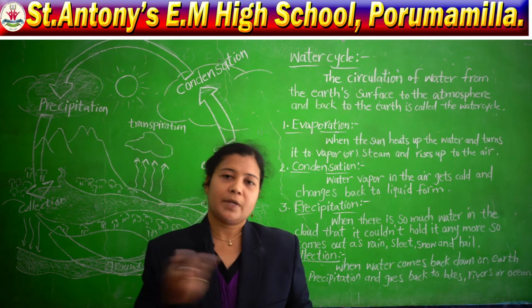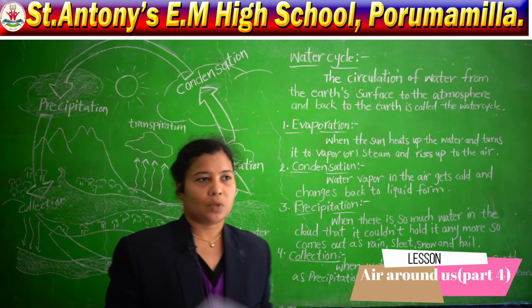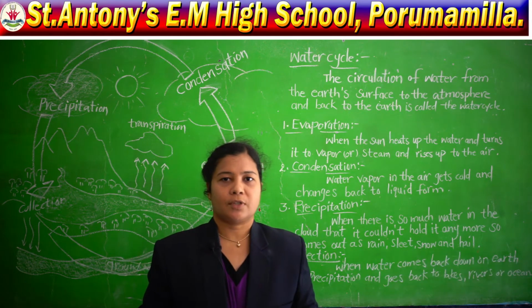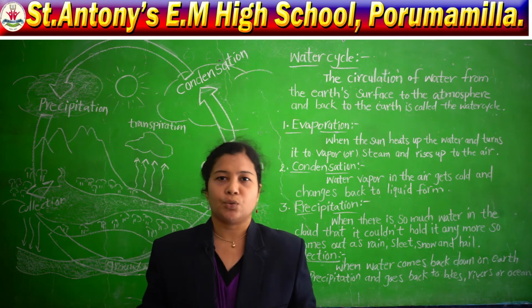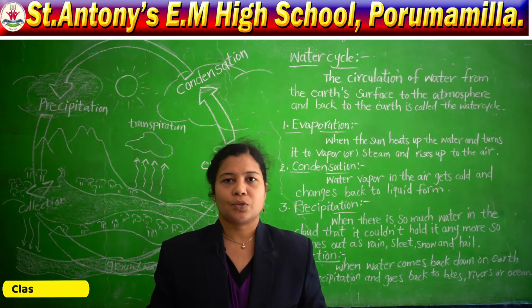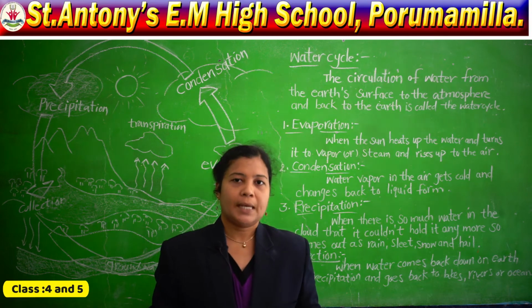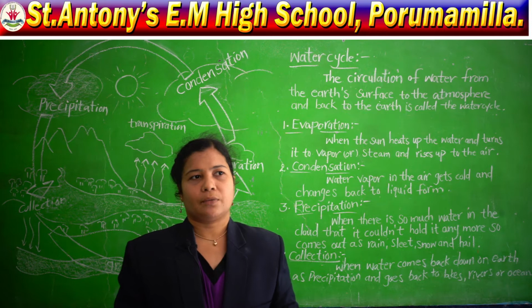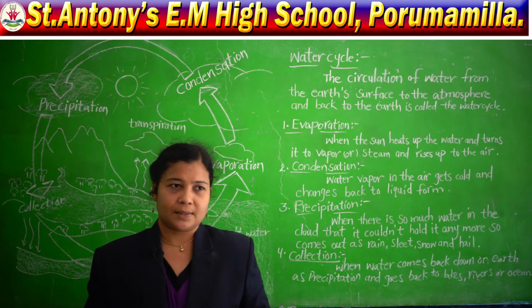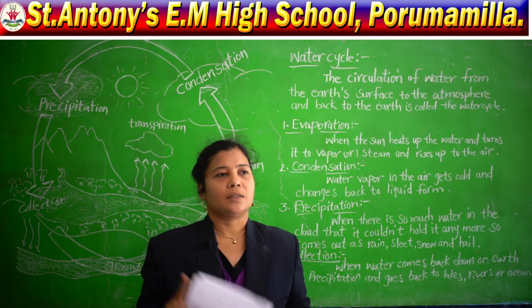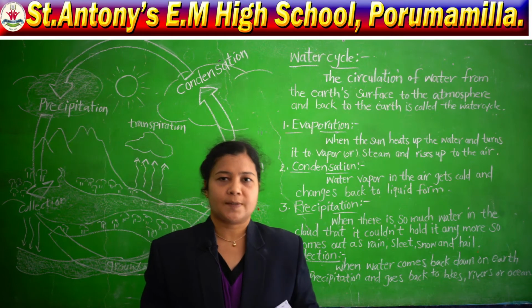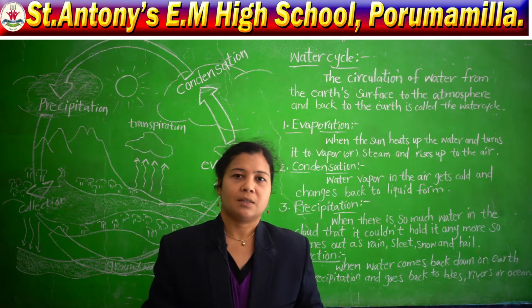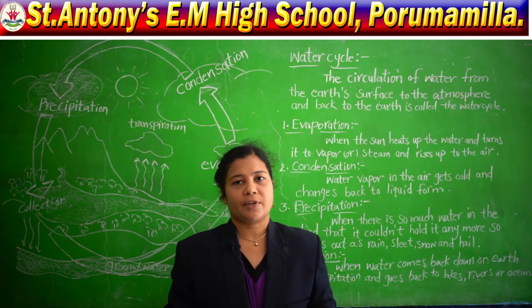In the previous class we discussed water. The sources of natural water are divided into two groups. What are those? Surface water and groundwater. And where do we get surface water? We can get surface water from seas, rivers, oceans, and also rainwater. So, these are surface water.